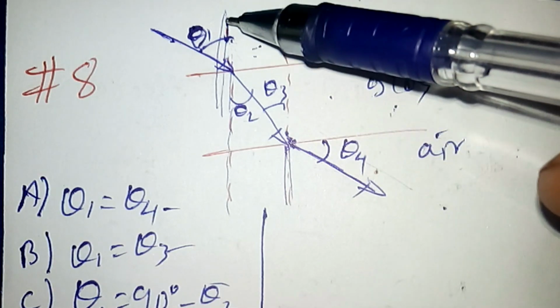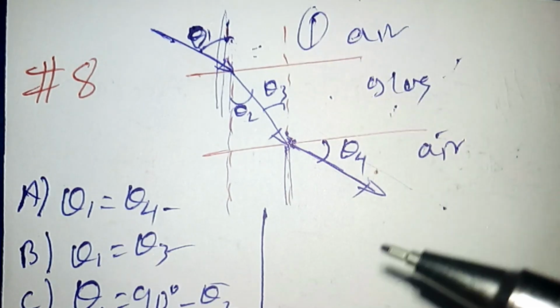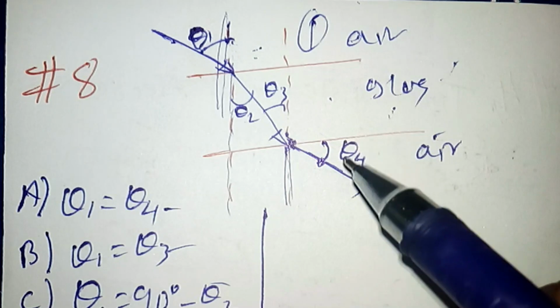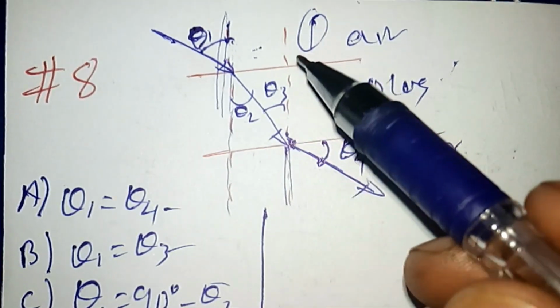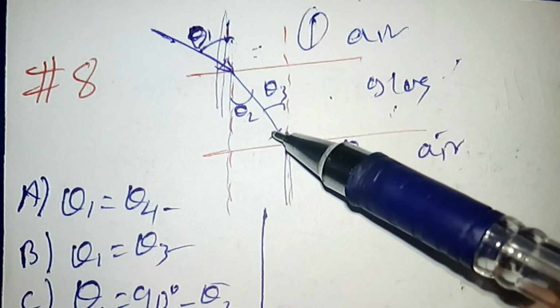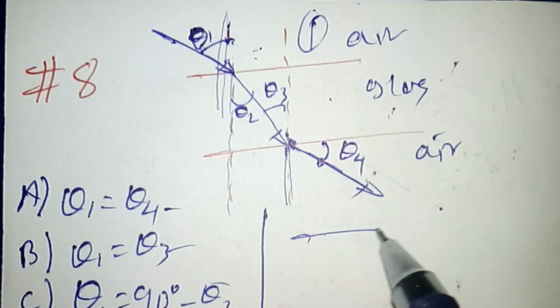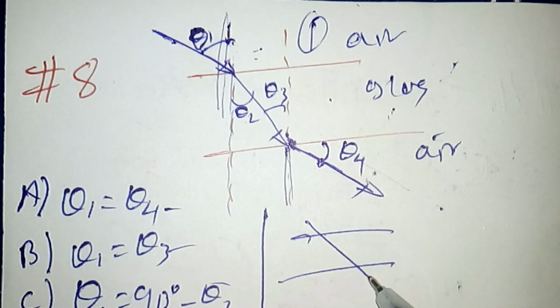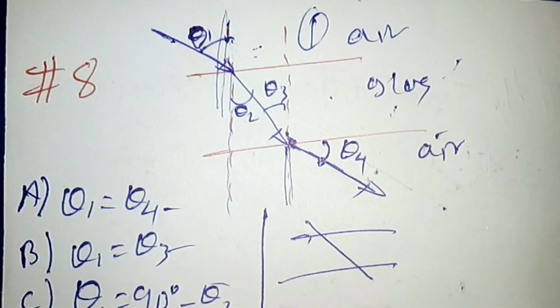So this means that we can see angle theta 1 and theta 4 have a relation. From this diagram we use geometry, because this is geometric optics. Angle theta 2 and theta 3 are the same because they are simply internal angles.